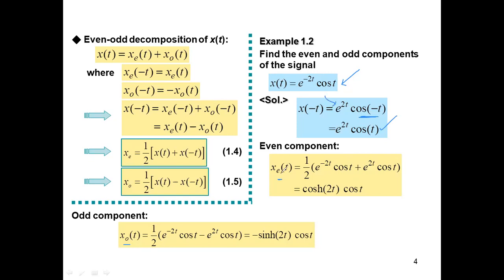So the even component is x of t plus x of minus t, with cos taken outside, and then by the standard definition, e to the power t plus e to the power minus t divided by 2 is nothing but cos hyperbolic. So this here is the even component, and this one is the odd component.